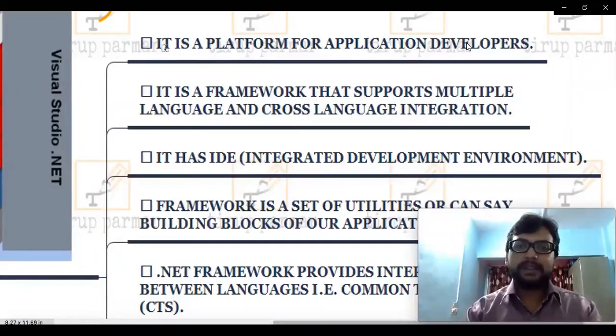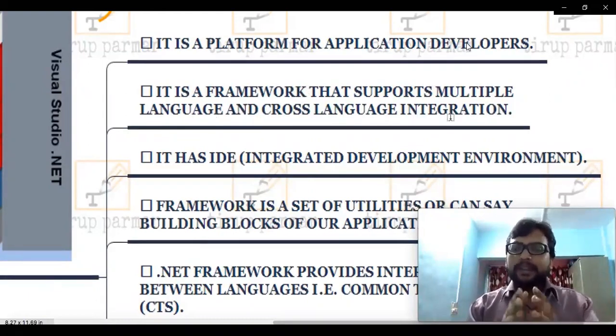So let's discuss this question. It is a platform for application developers. A very common point; we don't need to memorize anything here. Now, which point do we need to remember? One point is that this framework supports multiple languages and cross language integration. Multiple languages, as we already know, means it supports a large set of languages, and it also supports cross language integration.